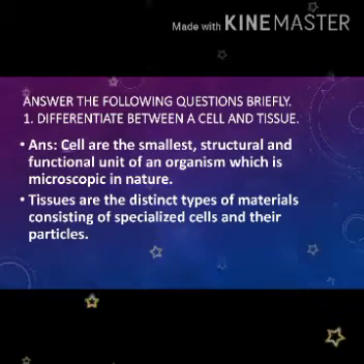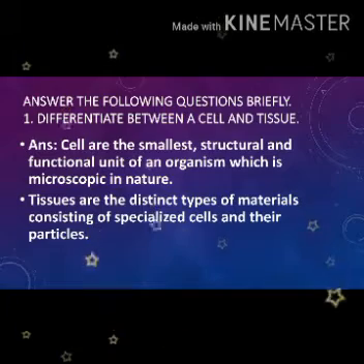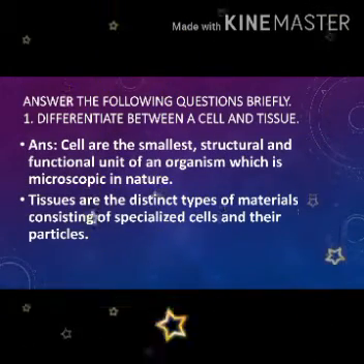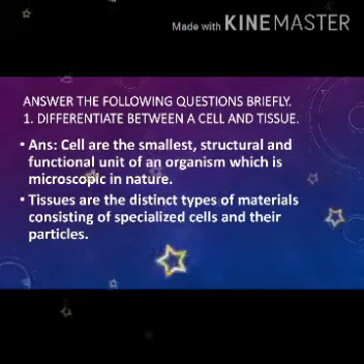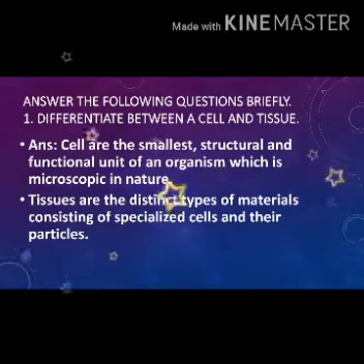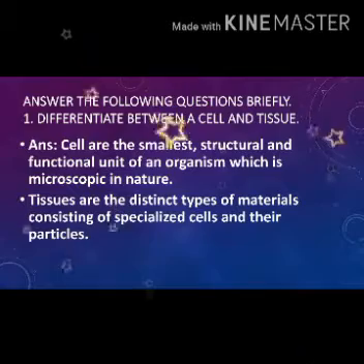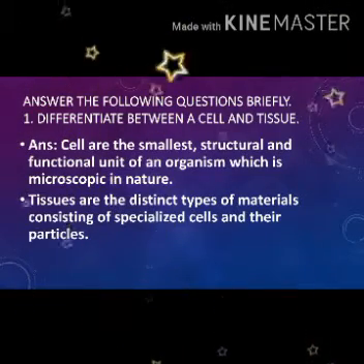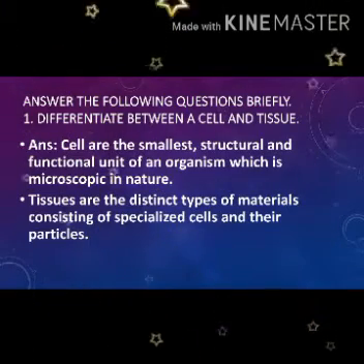First one is differentiate between a cell and a tissue, means what is the difference between a cell and a tissue. So, cells are the smallest structural and functional unit of an organism, which is microscopic in nature because cells are too minute, too small, which can't be seen with the naked eye, so we can observe the cell through a microscope.